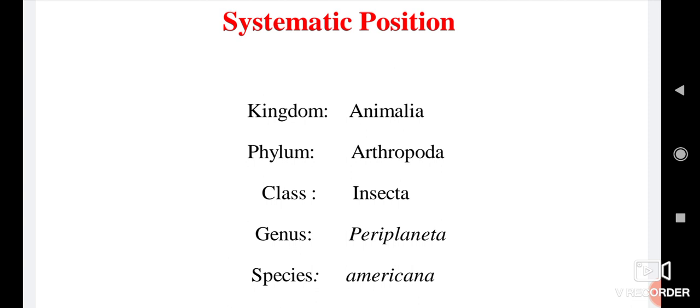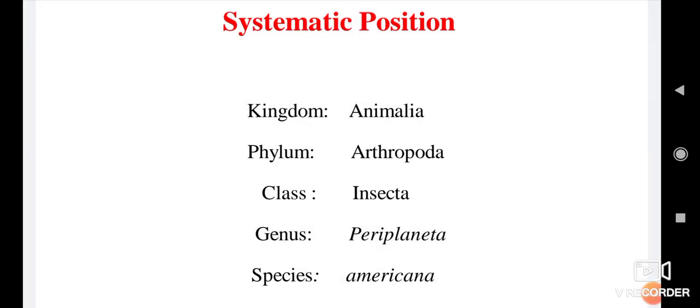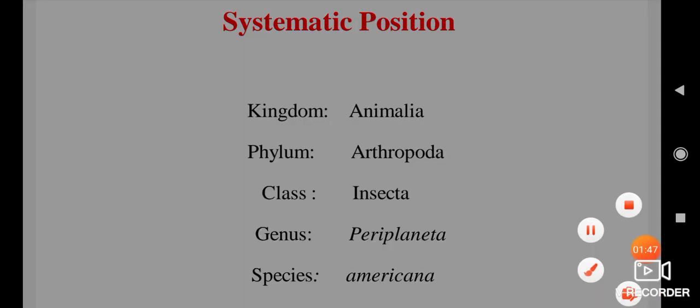Species americana. This species is originally from the continent of America. The scientific name of cockroach is Periplaneta americana.